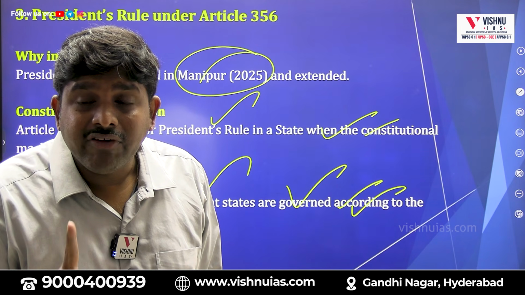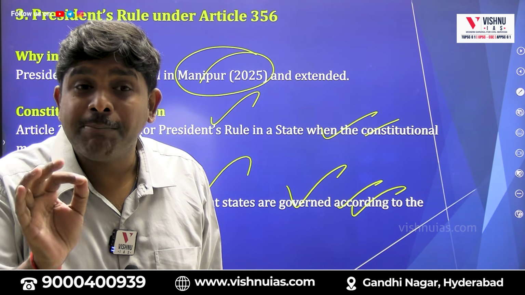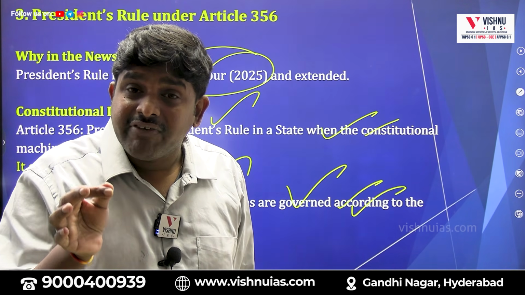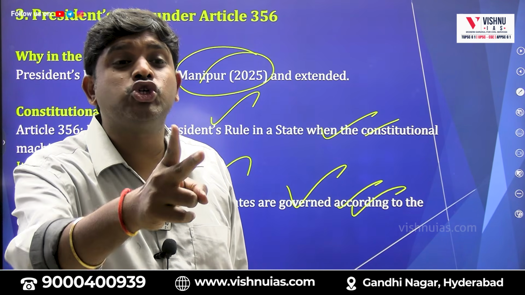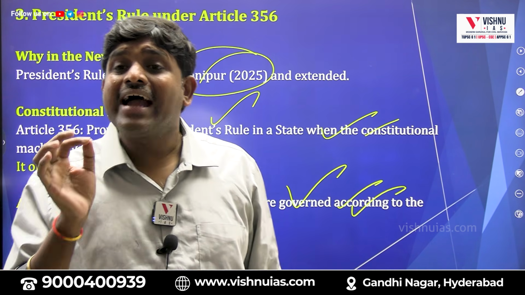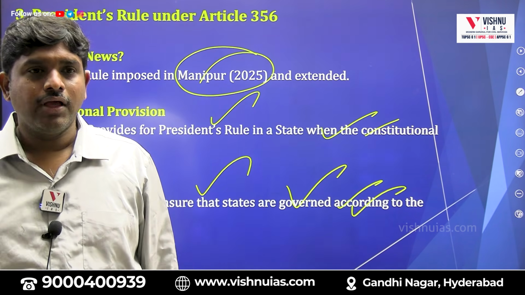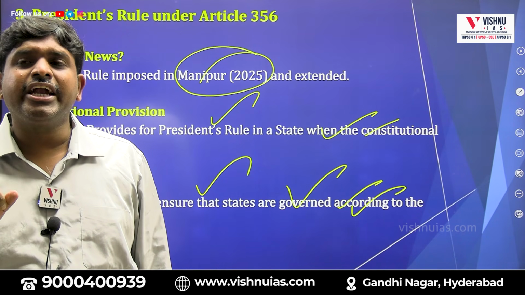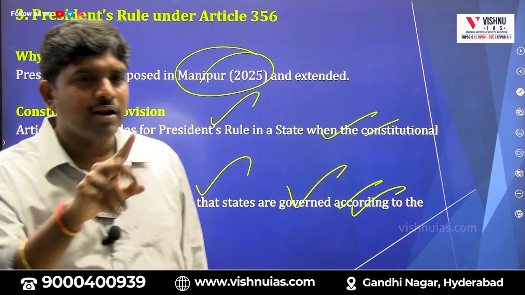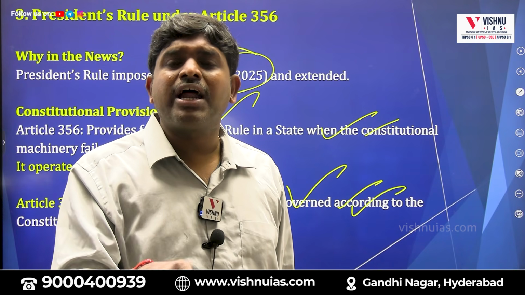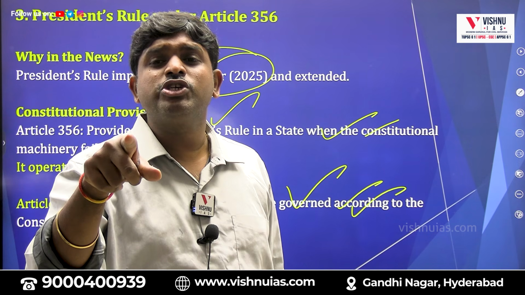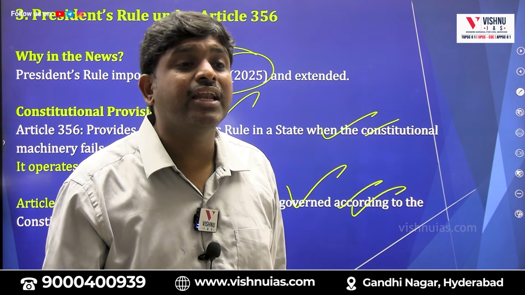Only Article 356 is not sufficient to apply president's rule. Article 356 and 355 both should be enforced. Then only we can apply president's rule. Article 356 gives the reasoning that the state, or that part of the state, is not functioning according to the constitutional system, or the constitutional machinery has failed. Number one. Number two, as per Article 355, the Union government has the power to check whether the states are functioning according to the provisions of the constitution or not. Hence, we are enforcing the article.